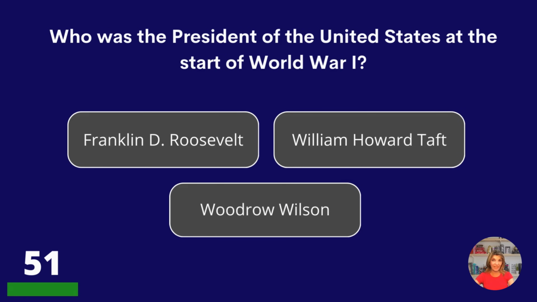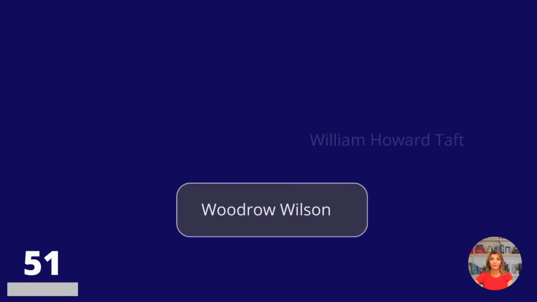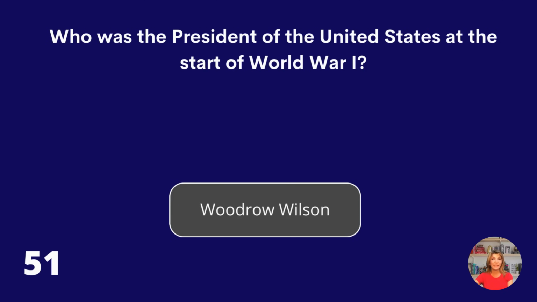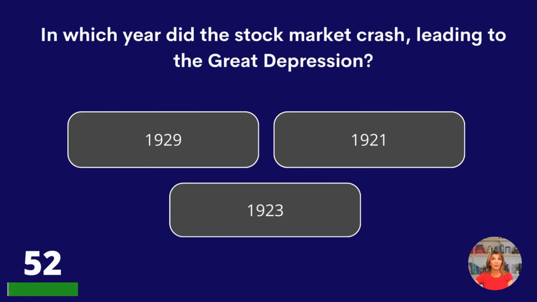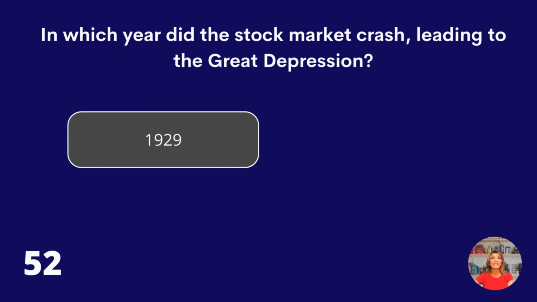Who was the president of the United States at the start of World War I? Franklin D. Roosevelt, William Howard Taft, or Woodrow Wilson? Woodrow Wilson. In which year did the stock market crash leading to the Great Depression? 1929, 1921, or 1923? 1929.